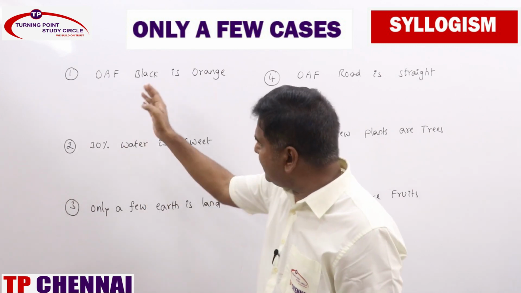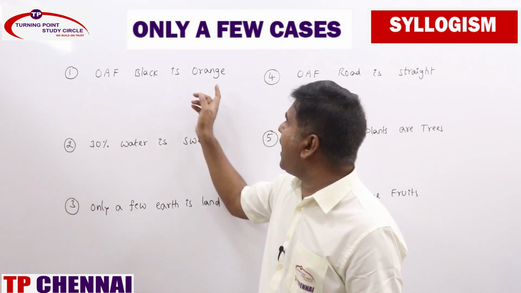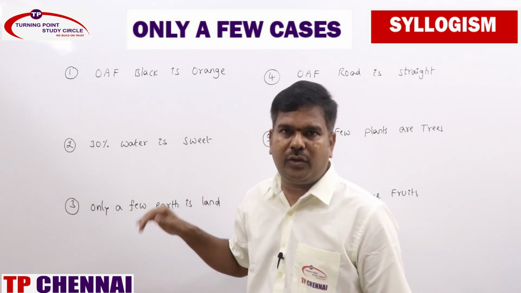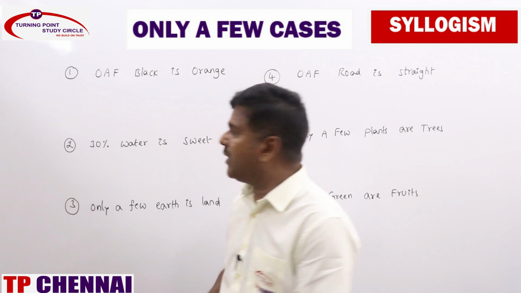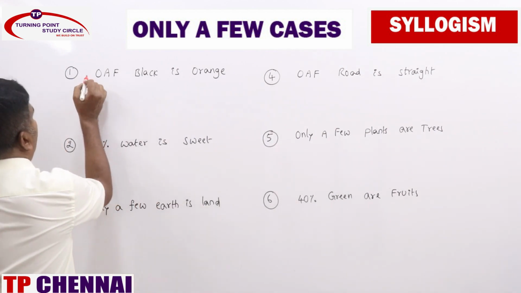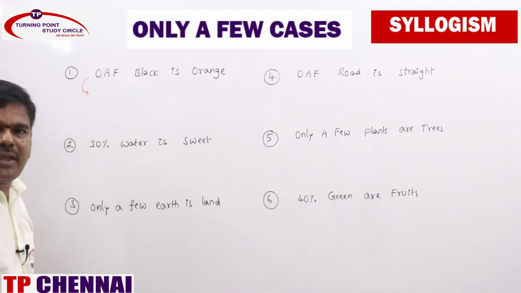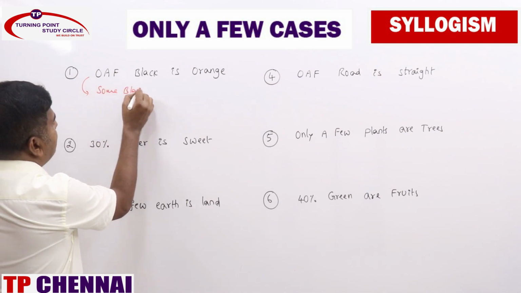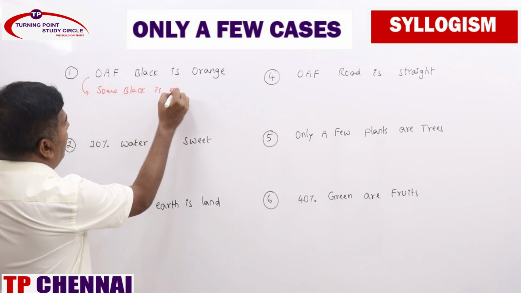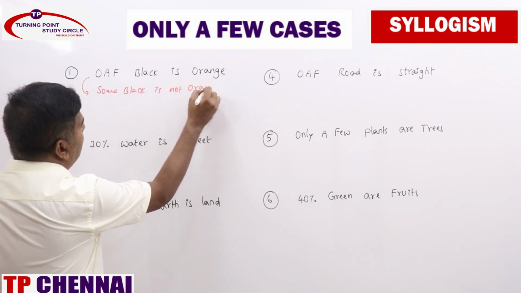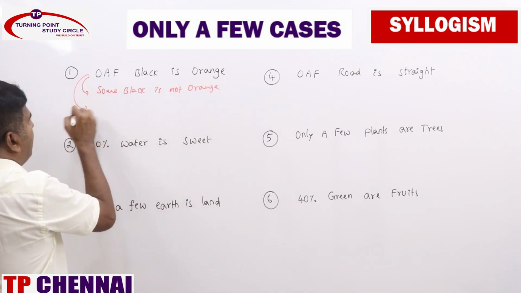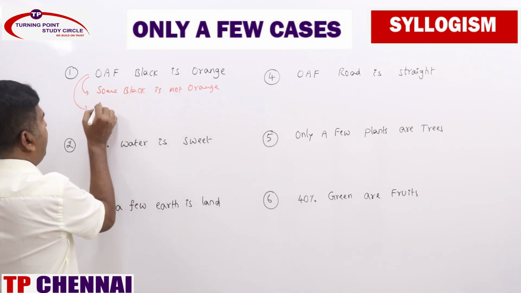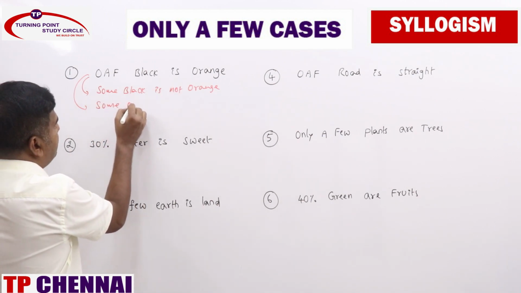That's it. So my first one, only a few, black is orange. Immediate inferences and possibilities you need to write. Immediate inferences: only a few is directly implied by O statement, so you will be getting some black is not orange. And only a few can be converted into I statement, so you will be getting some orange is black.